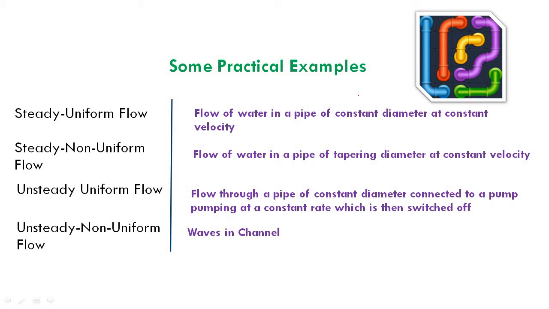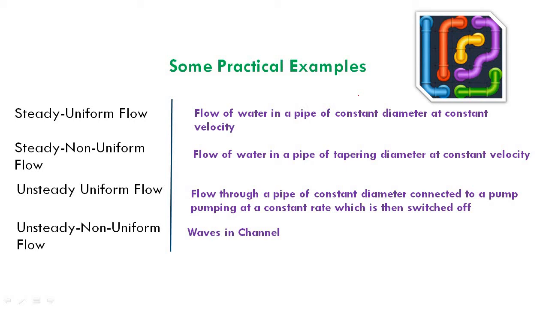There should not be any confusion between these four sets of flow, and you should be able to identify in practical cases various examples, and correlate with steady uniform flow, as we have just seen, unsteady uniform flow, etc. So you are expected to read more on this and correlate with the type of flow.